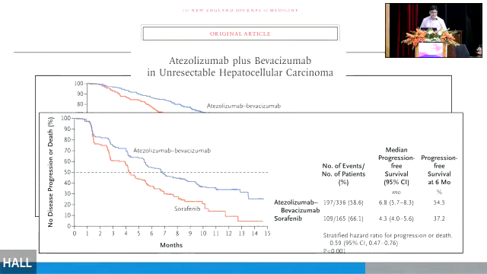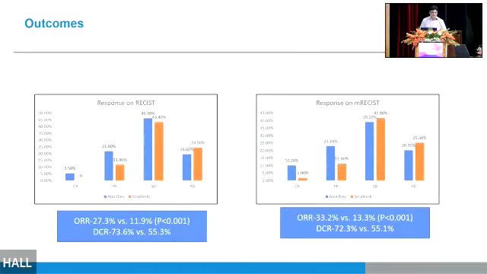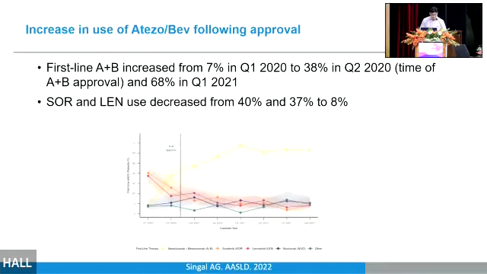The updated survival analysis showed 19 months overall survival. There was good progression-free survival with this drug, a better objective response rate and better disease control rate, which was not seen with sorafenib. But there are a few caveats. Following this approval, there was a significant increase in the use of atezolizumab in the US from 7 to almost 70%, and a reduction in the use of sorafenib and lenvatinib from 40% to less than 10%.